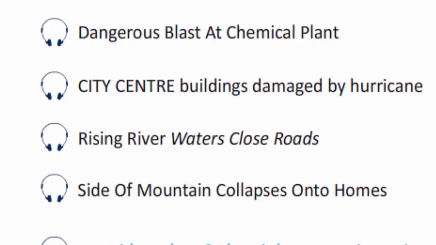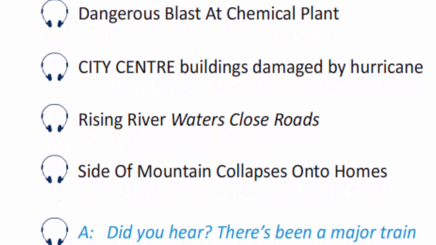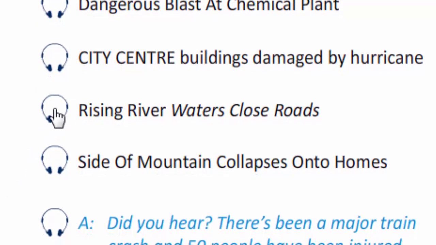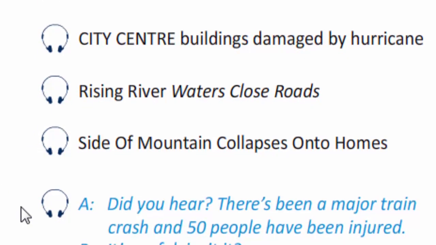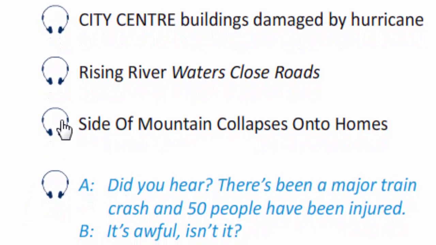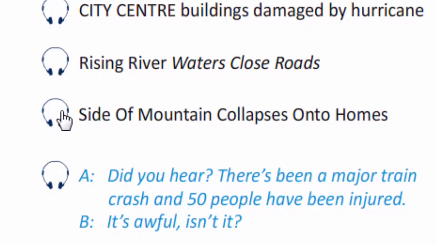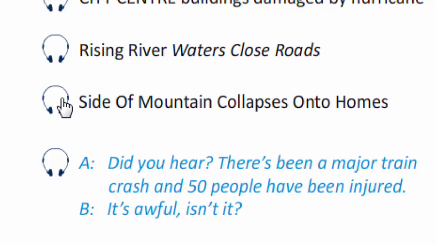Guess what happened? Some buildings in the city centre were damaged by a hurricane. I don't believe it. Look at this. Rising river waters have closed roads. It's awful, isn't it? Did you hear about the side of a mountain that collapsed onto some homes? Oh no, that's awful. Did you hear? There's been a major train crash and 50 people have been injured. It's awful, isn't it?